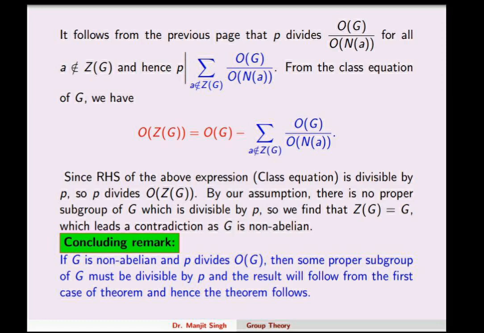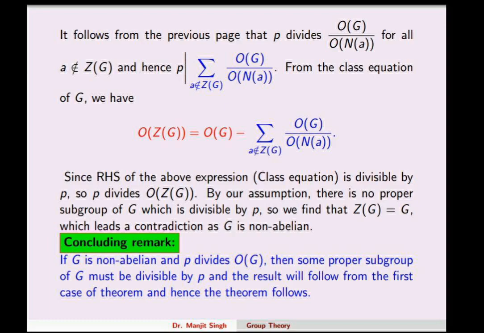So this contradiction leads us to give this remark: if G is non-abelian and p divides the order of G, then some proper subgroup of G must be divisible by p, and the result will follow from the first case of the theorem, and hence the theorem follows. So we mean to say that there is no such situation when p doesn't divide the order of a proper subgroup. So this theorem ends with these concluding remarks.